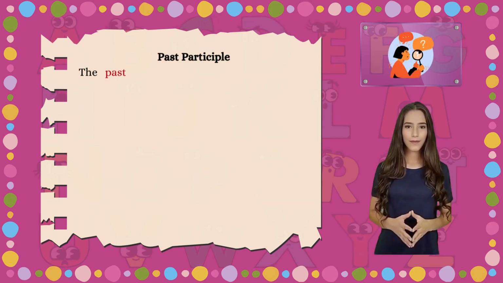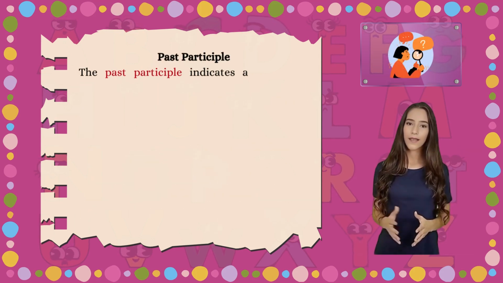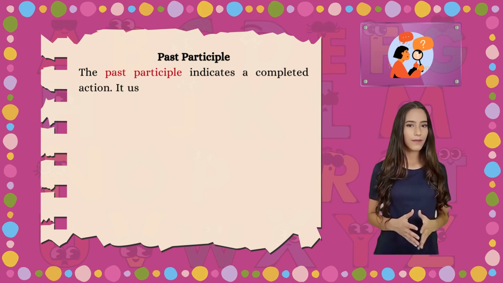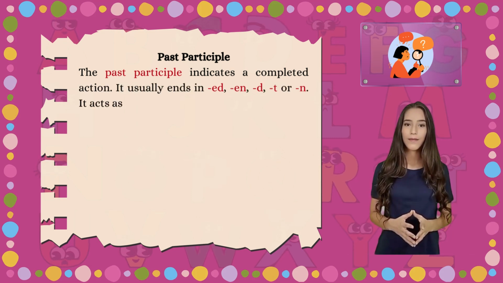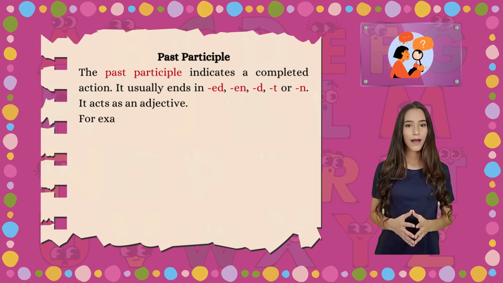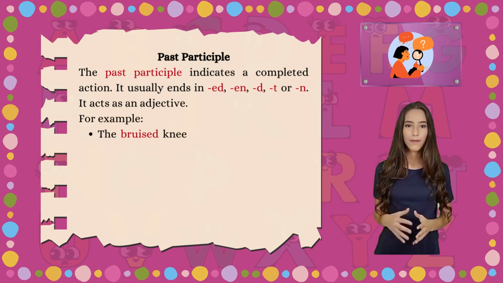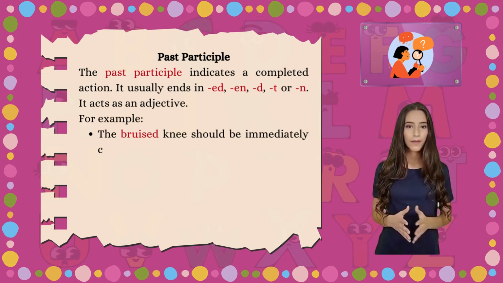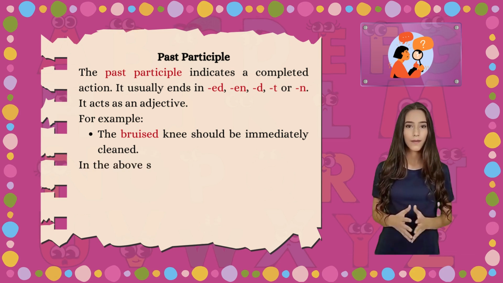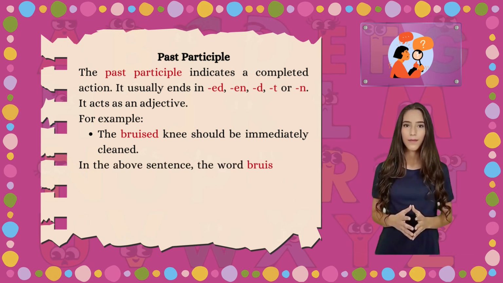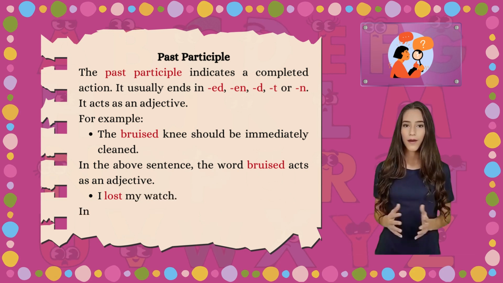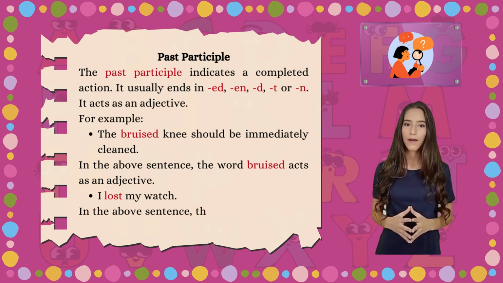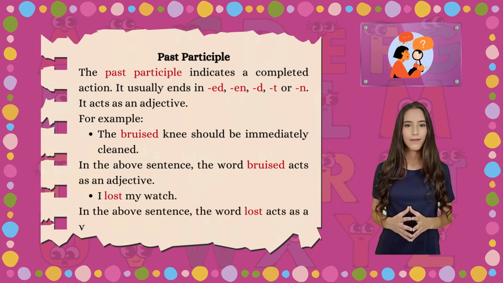Past participle. The past participle indicates a completed action. It usually ends in ed, en, d, t or n. It acts as an adjective. For example, the bruised knee should be immediately cleaned. In the above sentence, the word bruised acts as an adjective. I lost my watch. In the above sentence, the word lost acts as a verb.